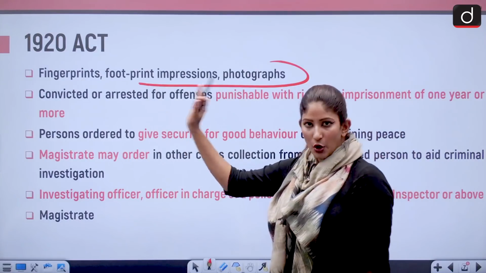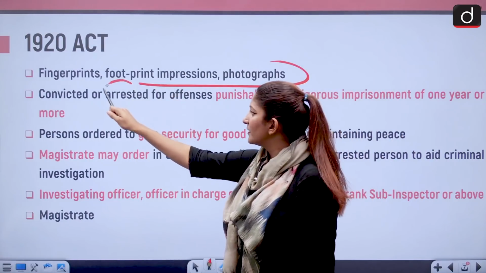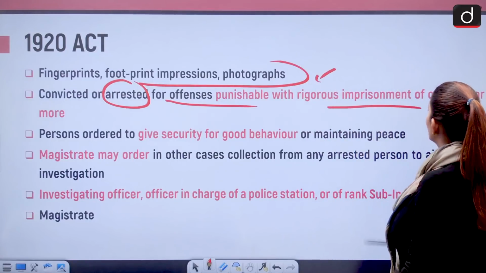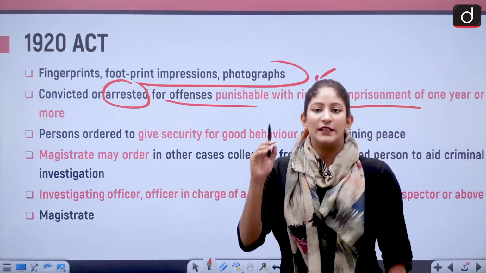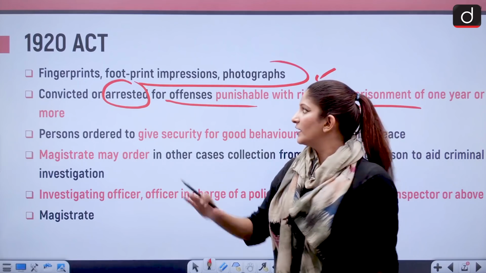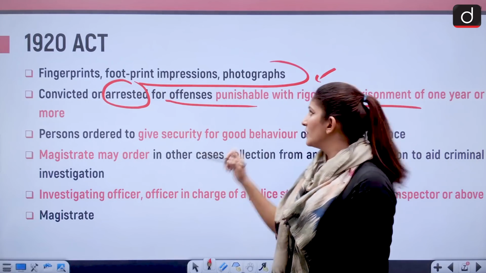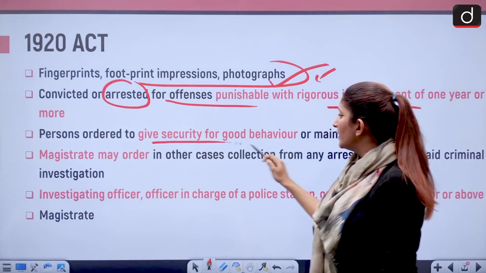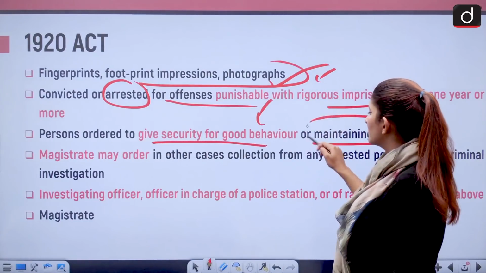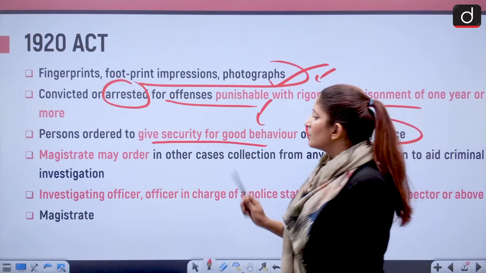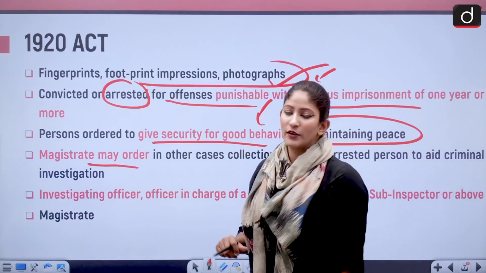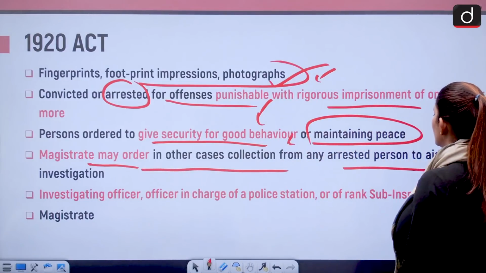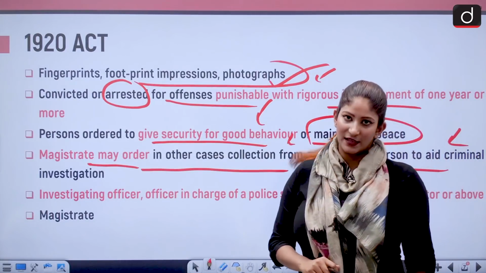Convicted, or not only convicted but arrested for offences punishable with rigorous imprisonment of 1 year or more, had to give their footprint impression and photograph. A person ordered to give security for good behavior or maintaining peace also had to do the same. Also, the magistrate was the authority. He may order, in other cases, collection from an arrested person to aid criminal investigation.